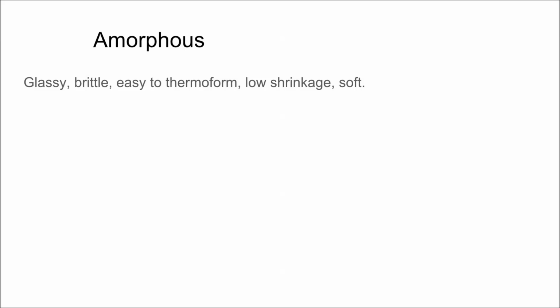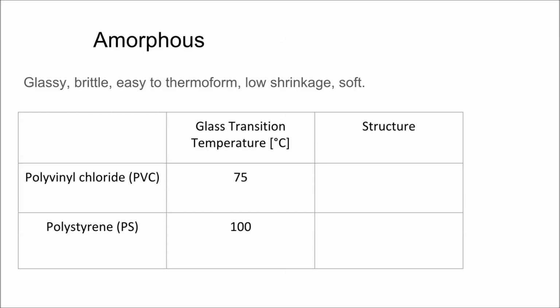Amorphous polymers tend to be glassy and clear when they don't contain fillers, fairly brittle, easy to thermoform, soft, and have low shrinkage. These are two common examples of plastic polymers, polyvinyl chloride and polystyrene. They have similar glass transition temperatures, which is the temperature at which they go soft. So when using these polymers, you don't want the conditions to go above those temperatures as they may fail. The structures are both similar, being a basic 2-carbon structure with different functional groups, and repeating for n number of times.